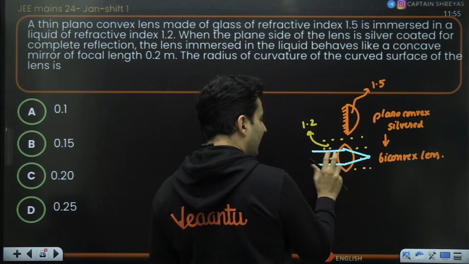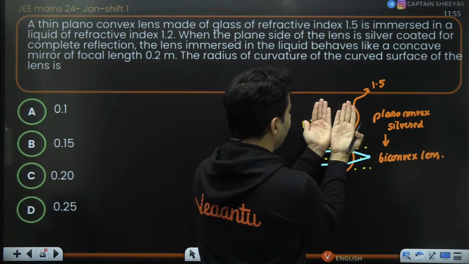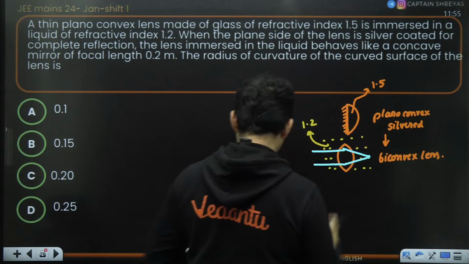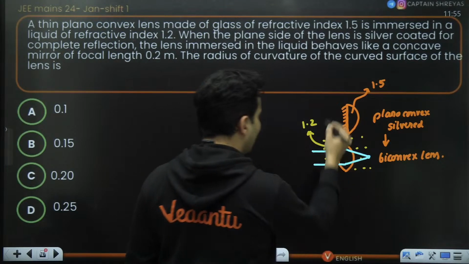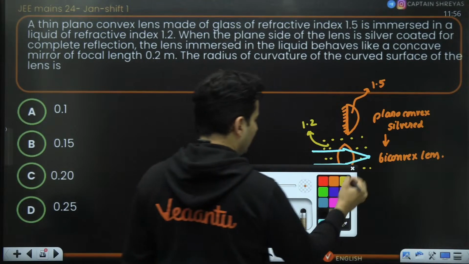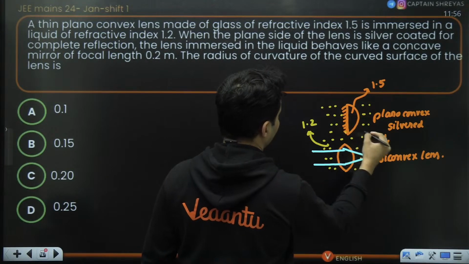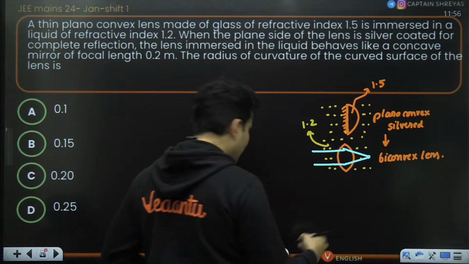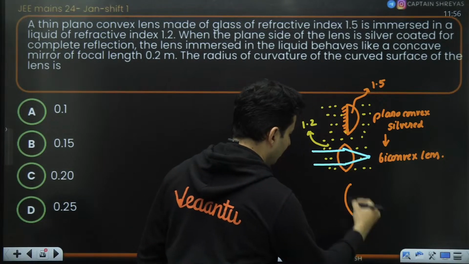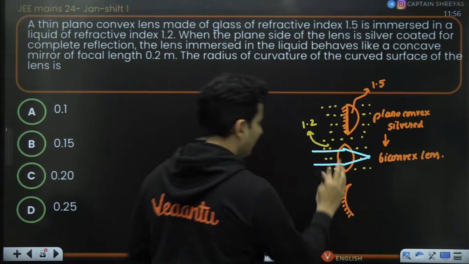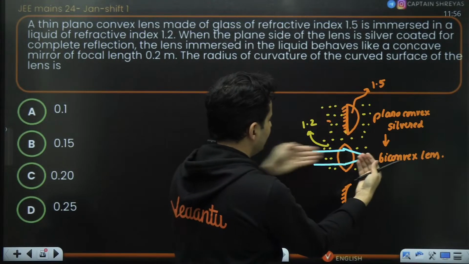But remember, I had opened this diagram up like this. Technically, it apparently behaves as if it's a concave mirror, because if I had opened this like this, the rays are coming from here.